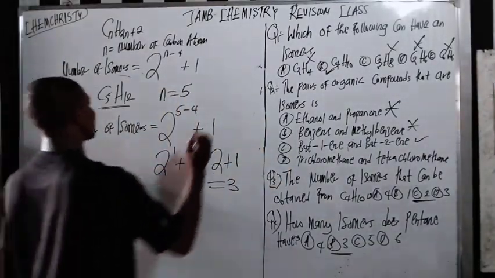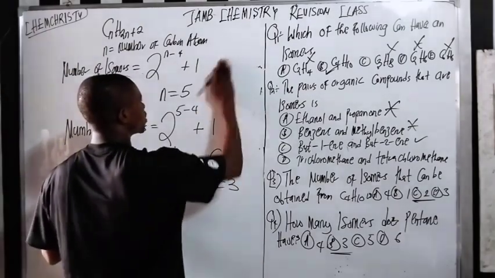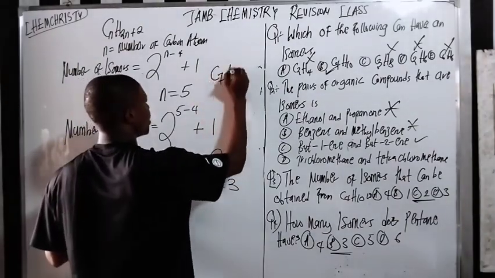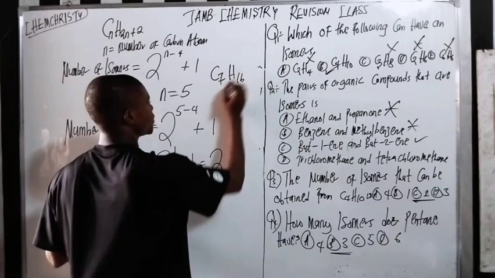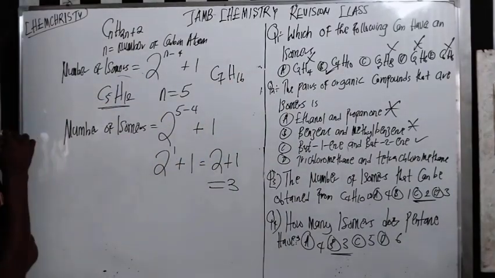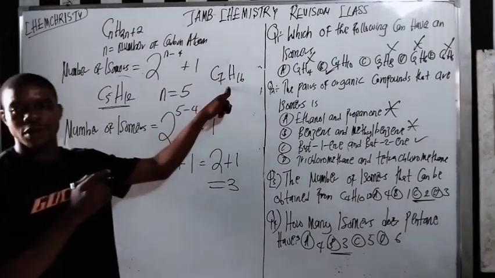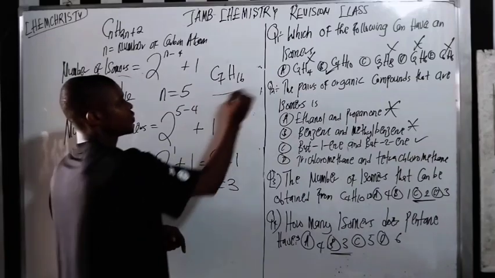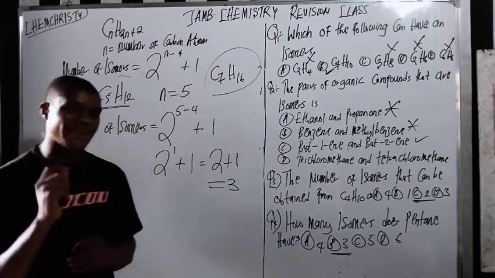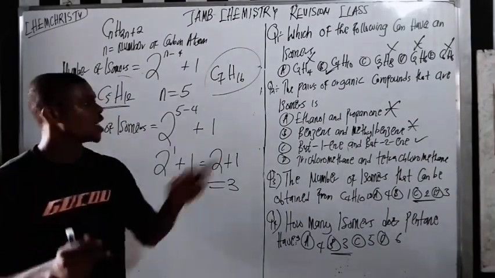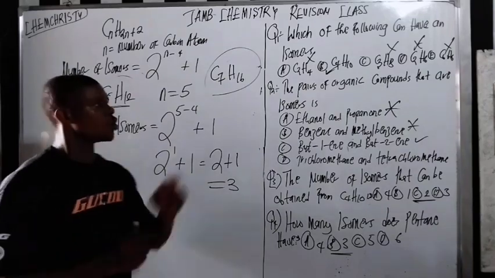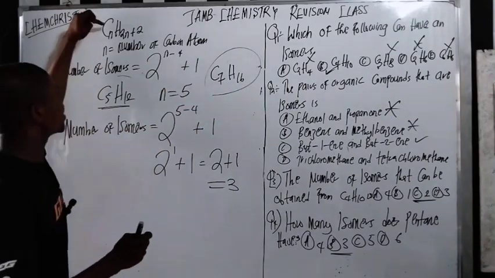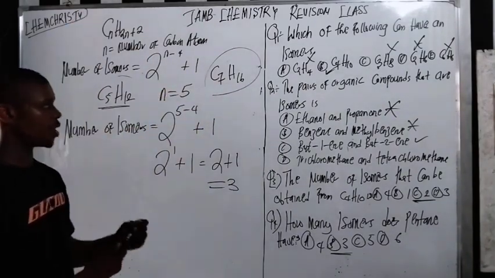So what if they ask you something like C7H16? How many possible isomers can this one have? First of all, you have to confirm if it's an alkane. How do you know? Put 7 here and see if you get this formula.